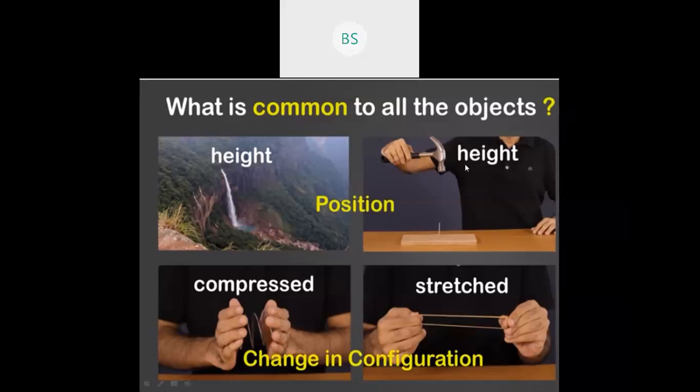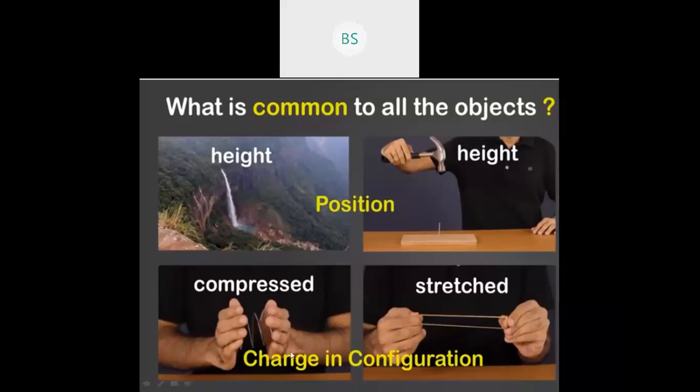Here you can see the height, and height is related. So this is the position of an object changed from one place to another. Maybe the water is initially from high, it is moving to low. So the height is involved here. Here also, when the hammer is on the surface of the table and a man holds it in his hand, the position of the hammer is changed. So here the position is involved.